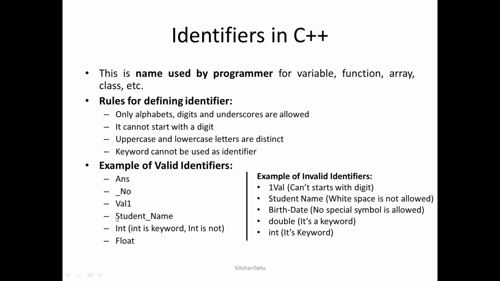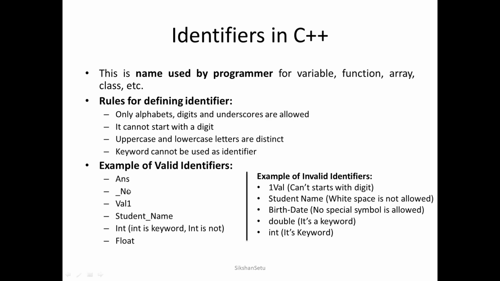For example, here we can see Int. We just discussed that int is a keyword, but this is a valid identifier name. Why? Because the keyword int is all small letters, whereas in the identifier I have used a capital I, so this int and this Int are different. Since C++ and C language are both case sensitive, int and Int with small and capital letters are different. And the last rule is that keywords cannot be used as an identifier.